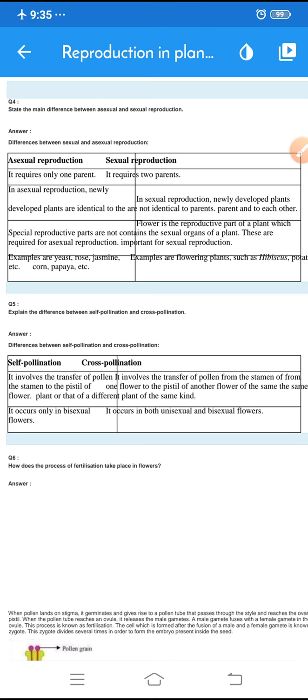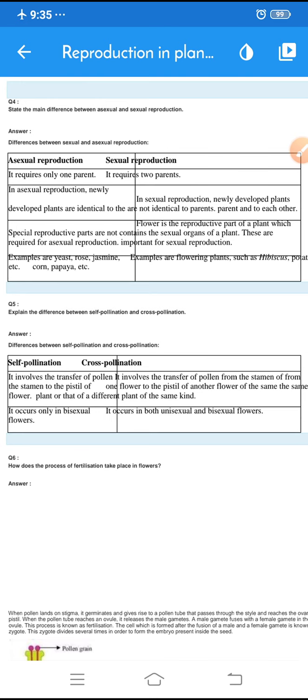That takes place in yeast, rose plant, jasmine, corn, papaya, banana, sugarcane, and even potato, ginger, garlic. In all these cases, reproduction takes place by the asexual method, that is, by vegetative propagation, by fragmentation, by budding, or by spore formation, as in cycas. So these are all types of asexual reproduction.